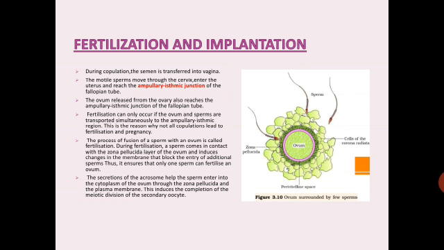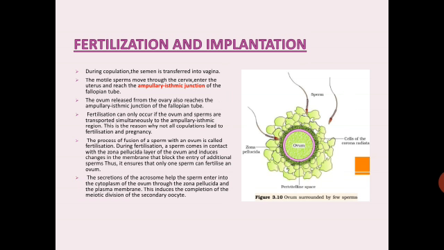The process of fusion of a sperm with an ovum is called fertilization. During fertilization, a sperm comes in contact with the zona pellucida layer of the ovum. Remember, the ovum is covered by a layer called the zona pellucida. The sperm induces changes in the membrane that block the entry of additional sperms. Thus, it ensures that only one sperm can fertilize an ovum.